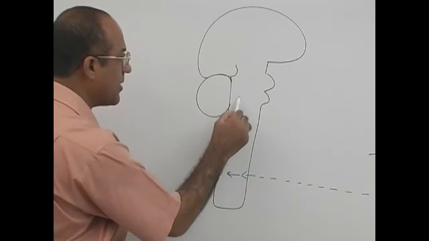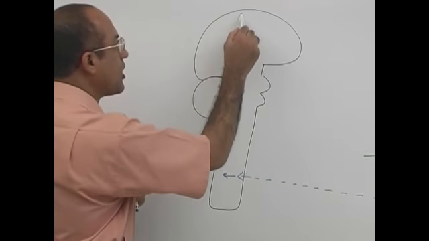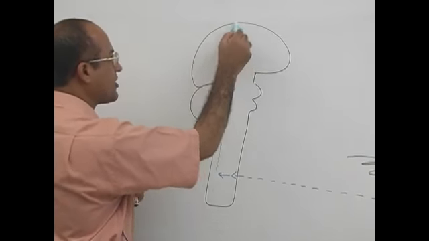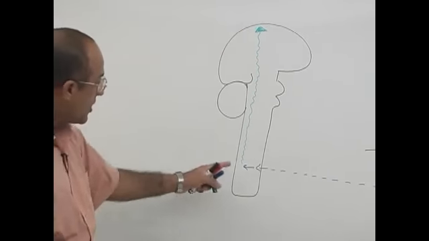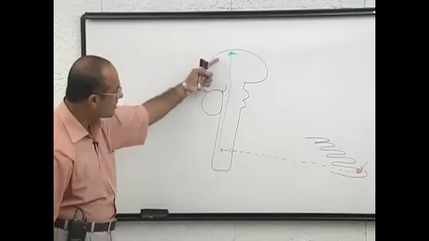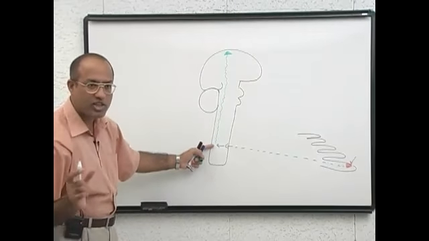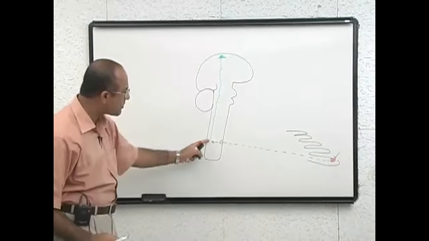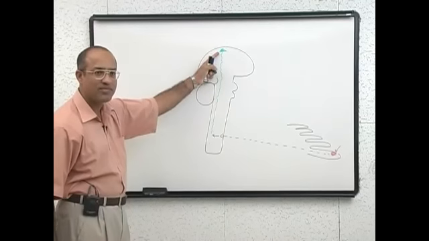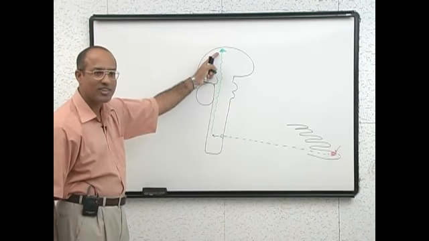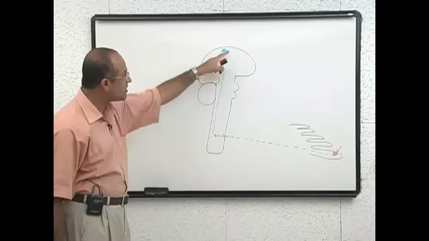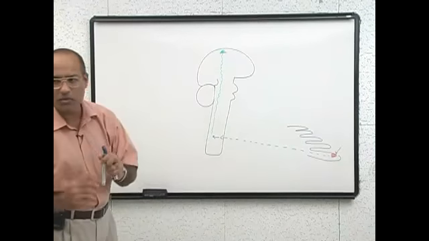It is taken to a higher level through a chain of neurons. For example, it goes up to the cerebral cortex. Now, these bundles, these biological cables which are taking the information from the lower level upward, are ascending tracts. Then in the central nervous system, a decision will be made.